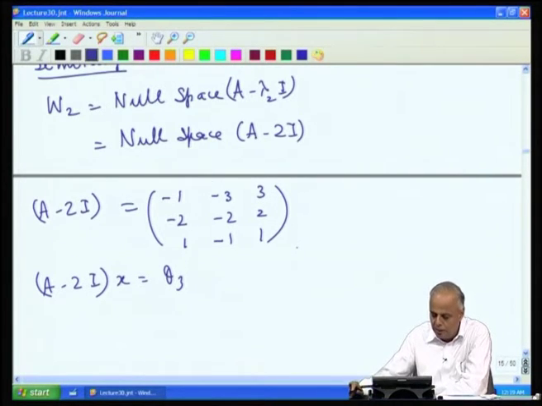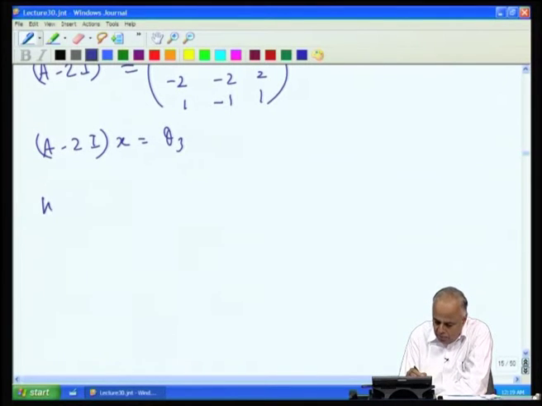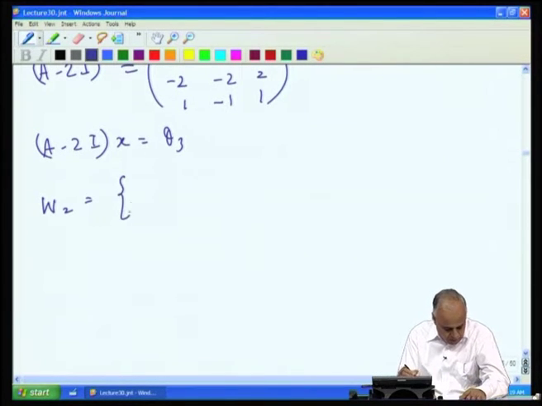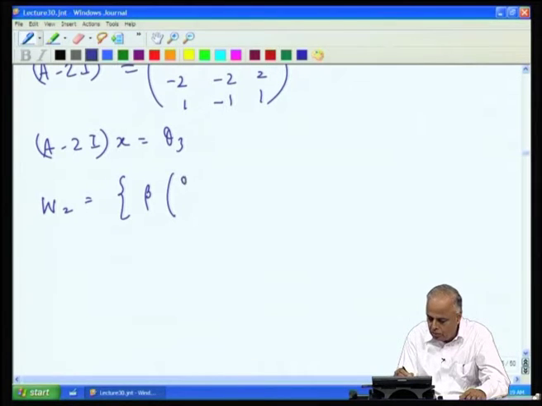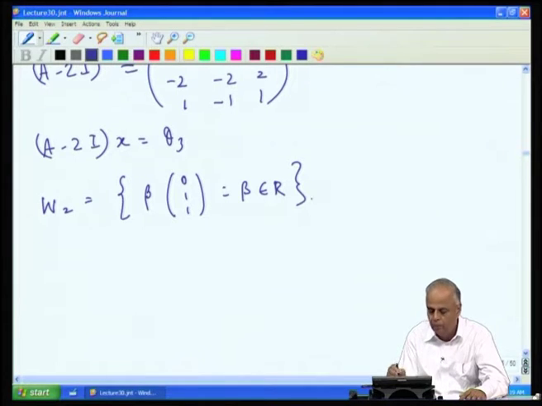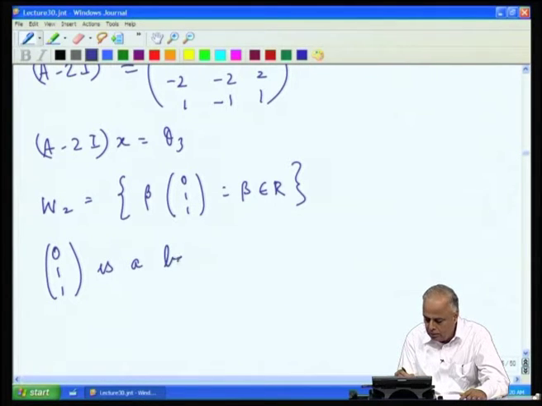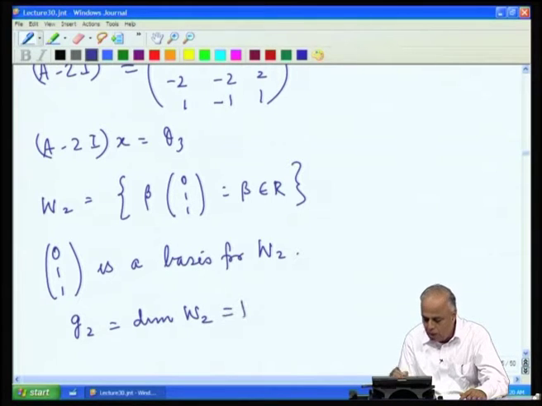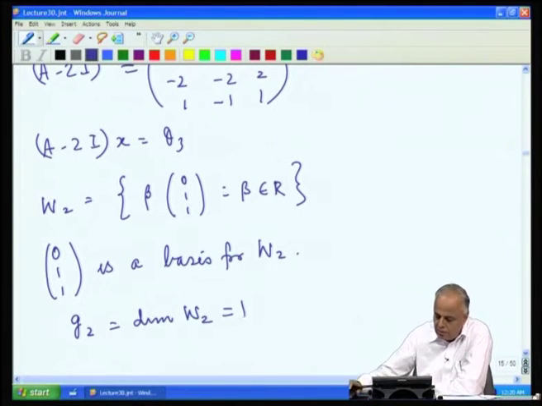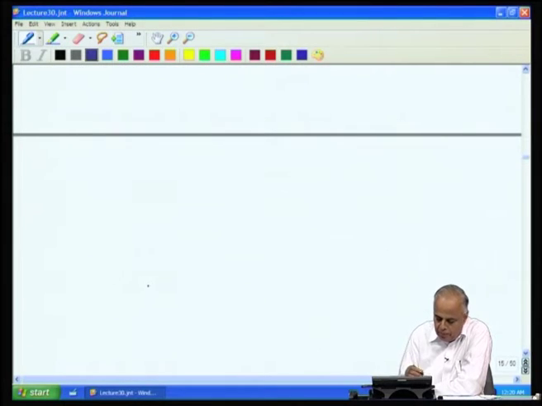You get that W2 consists of all vectors of the form beta into (0, 1, 1), where beta belongs to R. And therefore, (0, 1, 1) is a basis for W2. Therefore, G2, which is the dimension of W2, is 1, because there is a basis consisting of exactly 1 vector.